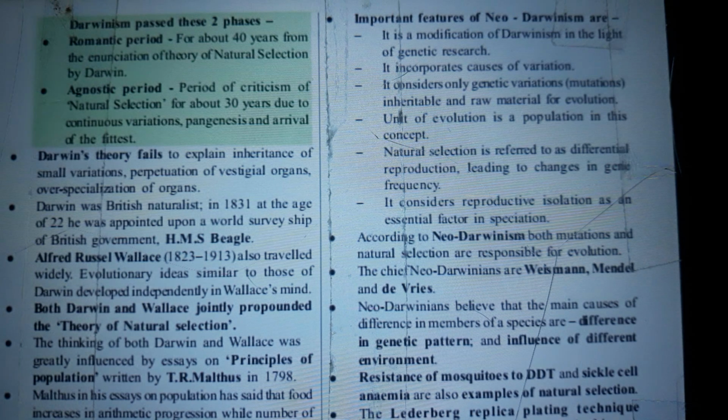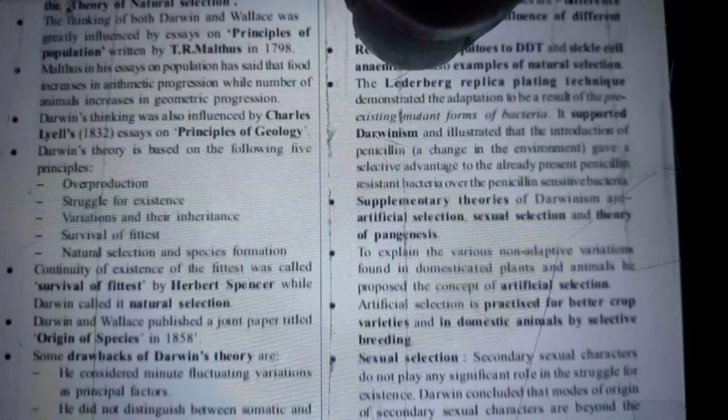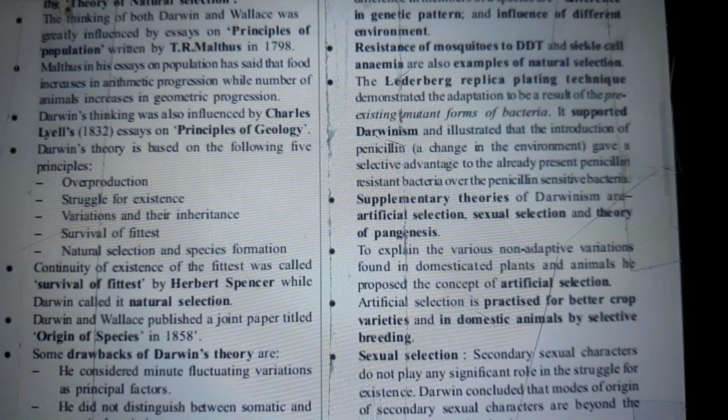Darwin was a British naturalist. In 1831, at the age of 22, he was appointed on a war service ship of the British government, HMS Beagle. Alfred Russel Wallace, 1823 to 1913, also traveled widely. Evolutionary ideas similar to those of Darwin developed independently in Wallace's mind, but Darwin and Wallace jointly propounded the theory of natural selection. The thinking of both Darwin and Wallace was greatly influenced by essays on principles